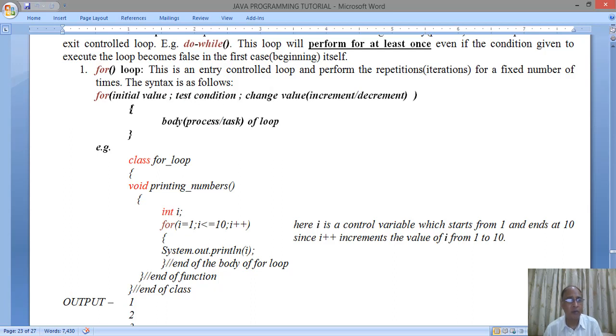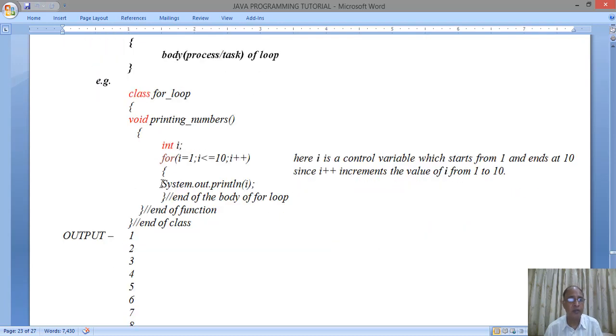And then we have the body of the loop, which is inside the curly brackets. This is the body of the loop, the body process of the loop. For example, we have written a small program here. Class for loop, starting of the class with the curly brackets, void printing number. This is a function. Starting of the function with the curly brackets, int i. Now i here is a control variable which starts from 1 and ends at 10. So int i. Then we have a for keyword.